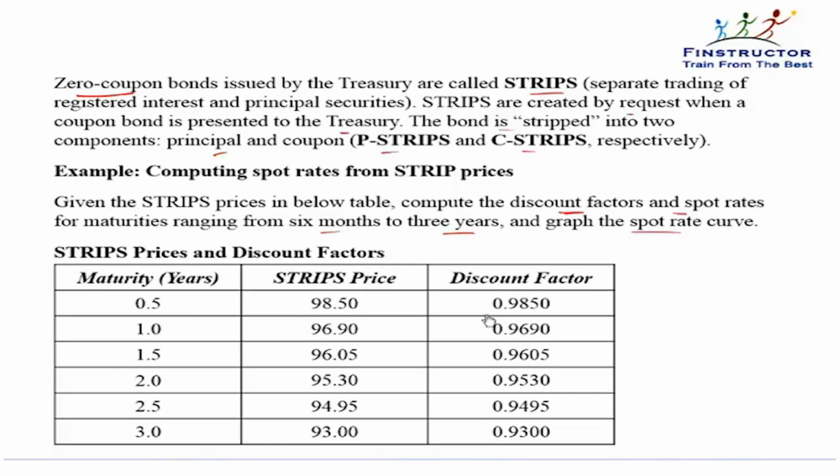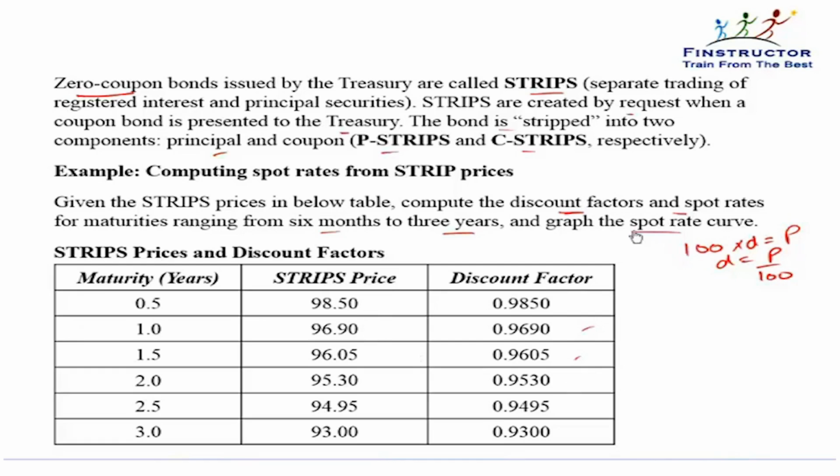The discount factor can easily be calculated because if $100 is the par value, the expected cash flow is what? Expected cash flow is simply the par value. Par value multiplied by the discount factor is equal to the price of the bond. So there is only one cash flow and there will be only one discount factor applicable. Price is given, so discount factor will simply be price divided by 100. That's what the discount factor is. It will be just the price divided by 100.